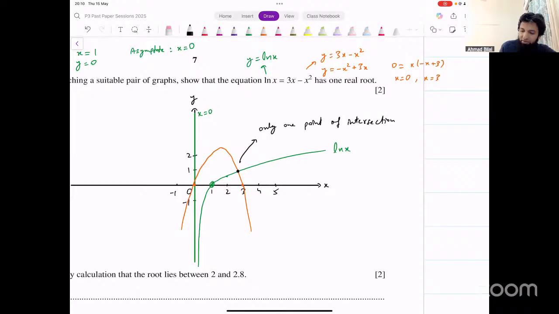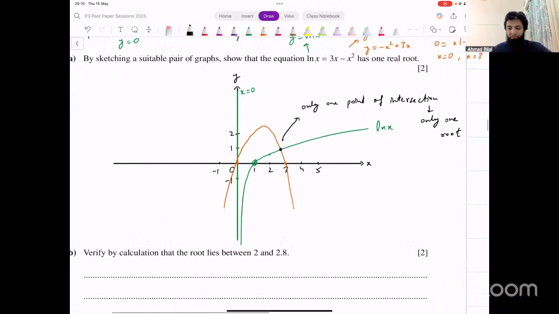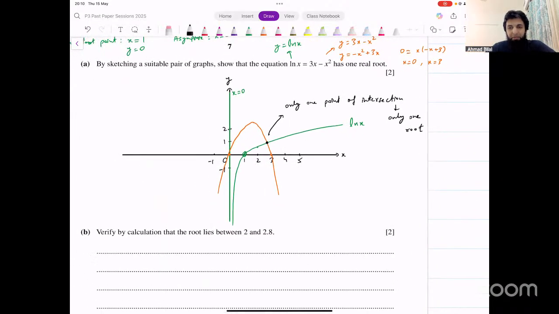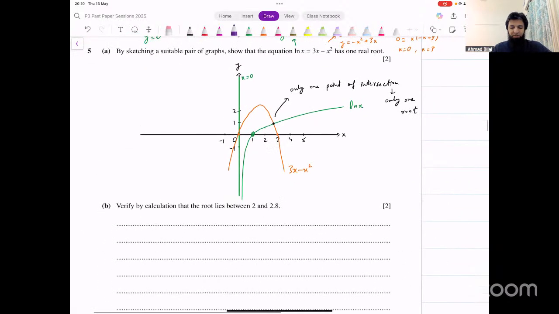Clearly, writing this is important, because that then means that there's only one root. Make sense? That's what the graphs are going to look like. You would label them appropriately. This is 3x minus x squared. The other one is ln x. And that's it. That's the first part. The next 2 parts are straightforward after that.